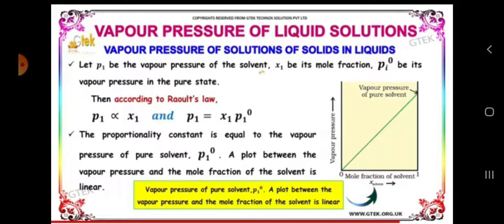So P1 = X1 P1 naught, and the proportionality constant is the vapor pressure of the pure solvent, P1 naught. The vapor pressure and mole fraction of the solvent are linearly related.